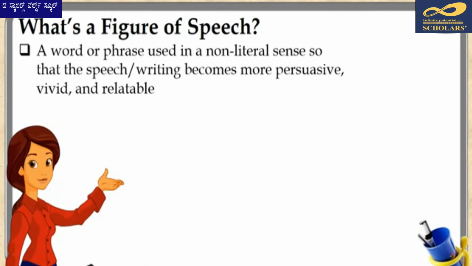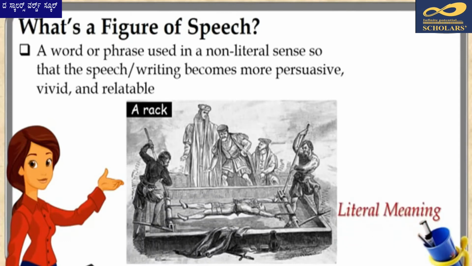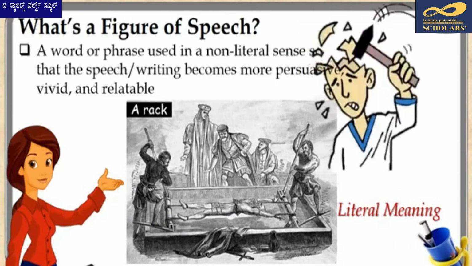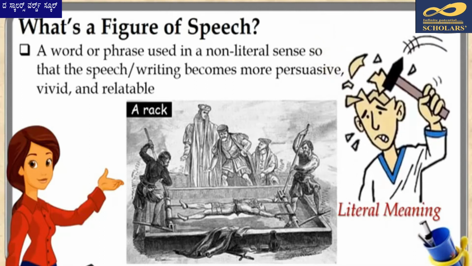Let me explain this definition through the phrase to rack one's brains. Now, any such phrase has 2 kinds of meanings. One is a literal meaning, which is the meaning when you consider the words in their usual or the most basic sense. Well, historically, a rack was a torture device in the ancient ages on which the victim was tied and his body was stretched to a point that the limbs were eventually torn apart from the body. Over time, the word rack started meaning to cause extreme pain, anguish, or distress to someone.